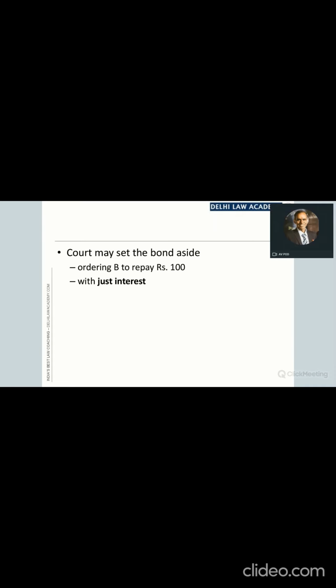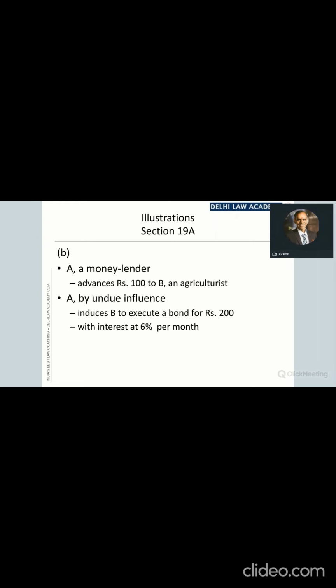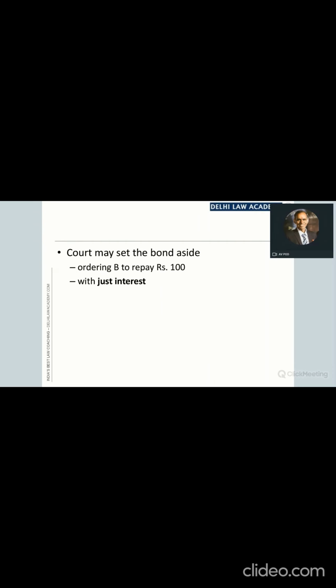The contract may be set aside, but it is not completely, absolutely set aside. At the same time, the court may order B, that is the borrower, to repay the ₹100 which he had borrowed, and with what interest? With just interest, not the interest which was specified in the contract. The interest specified in the contract was very high. The court can reduce it to a reasonable and just level. So maybe just 1% per month, or even 0.5%. 1% per month is 12% per year, or even lesser than that.